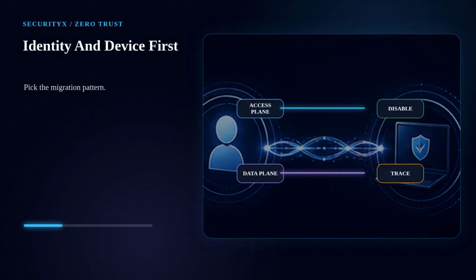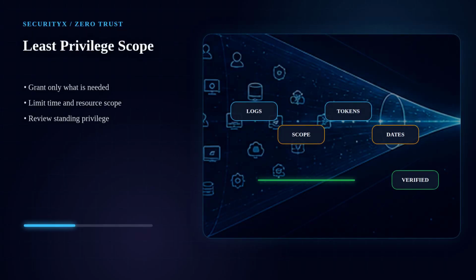Zero trust starts with knowing who is requesting access and whether the device is acceptable. Strong identity, MFA, identity governance, conditional access, endpoint posture, and inventory signals all support the access decision. Zero trust depends on least privilege. A verified user should not receive broad access by default. Access should be scoped to the task, constrained by time, and reviewed for excessive standing permissions.